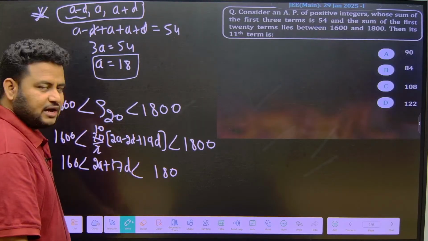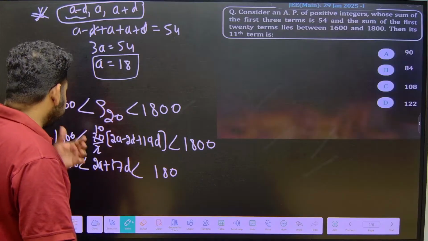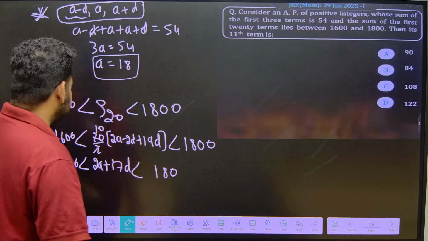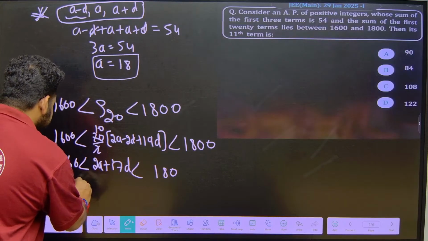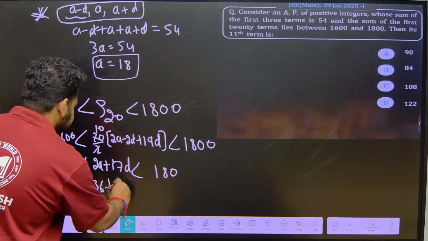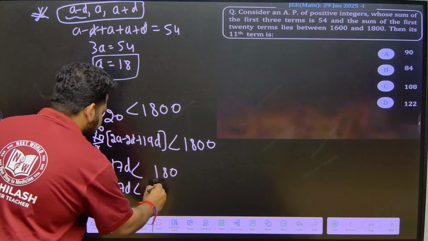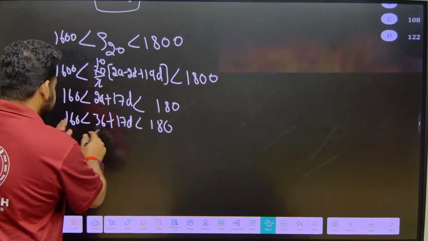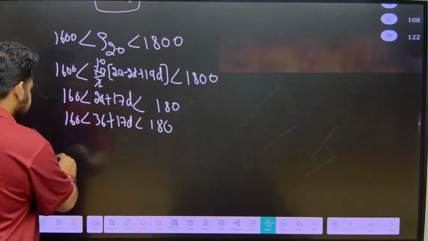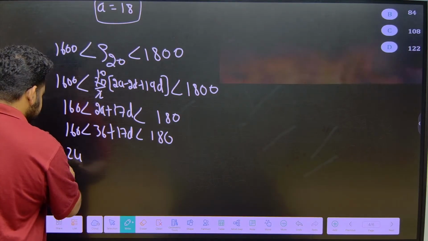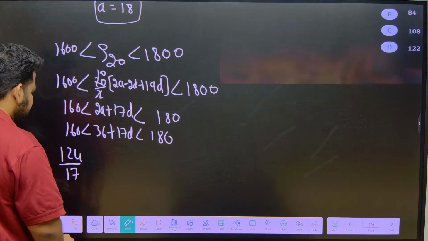Okay. Now, what do I have? 2A plus 17D. Now, what do I have to find? A I got as 18. So, I can write this as 160 is less than 36, okay, 2 into 18 is 36, plus 17D is less than 180. Now, what can I do? I can send this 36 this side, 160 minus 36, I will get it as 124, and 17 if I send it I will get 124 by 17.